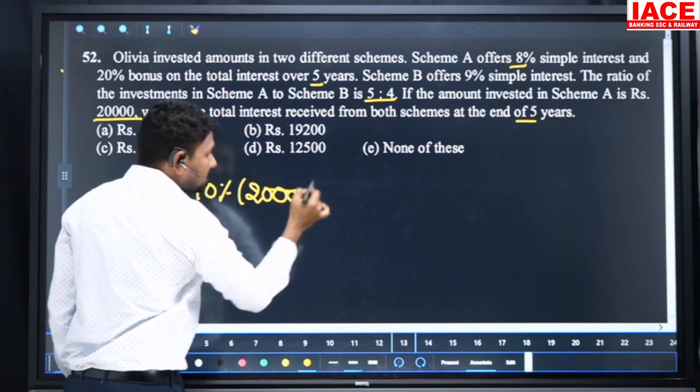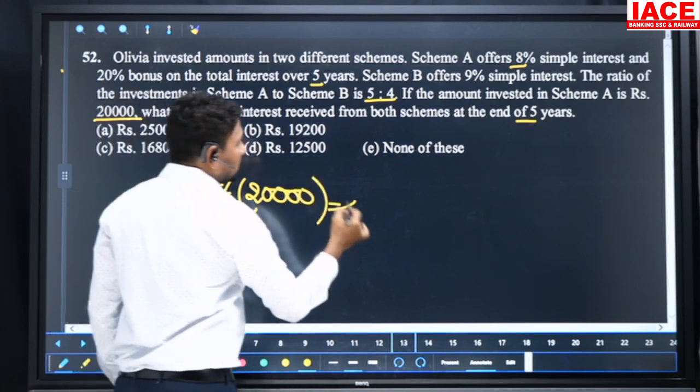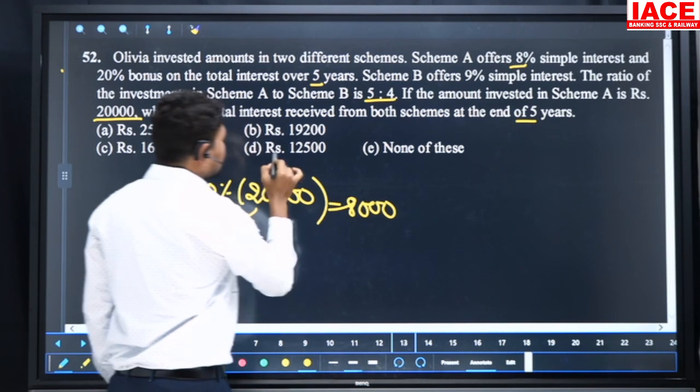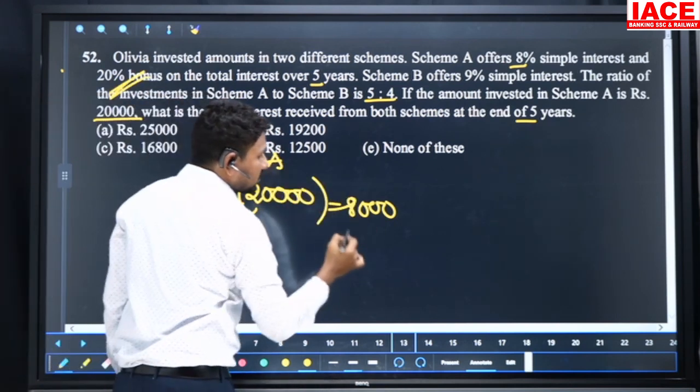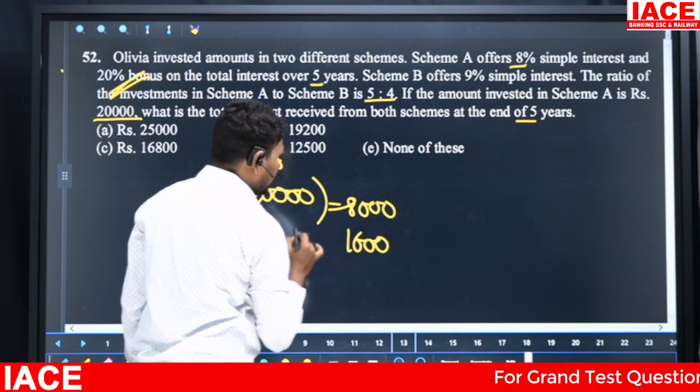So A investment is 20,000. 4 twos are 8,000. This is the interest from A scheme. But here there is a 20% bonus. 20% of 8,000 is 1,600 bonus.